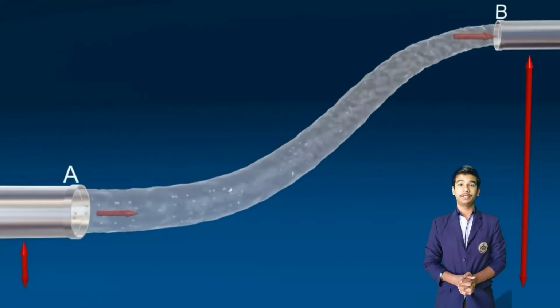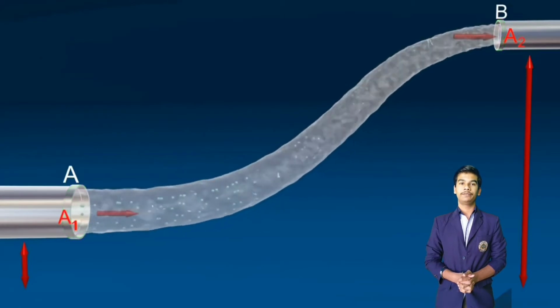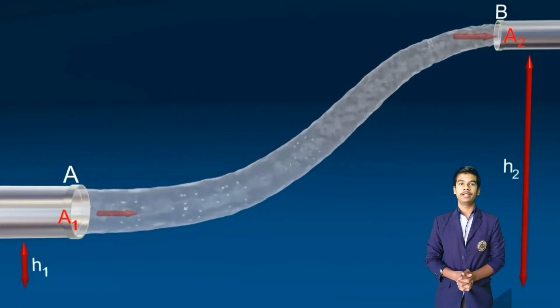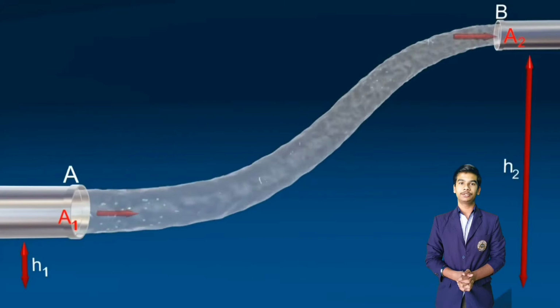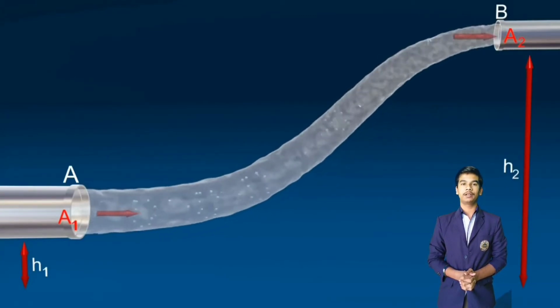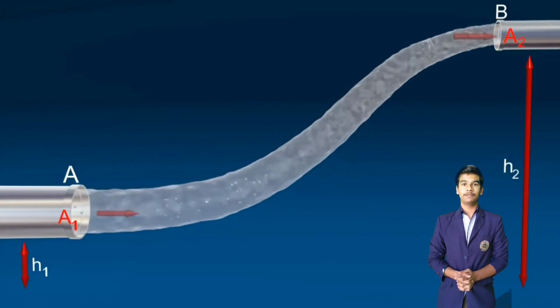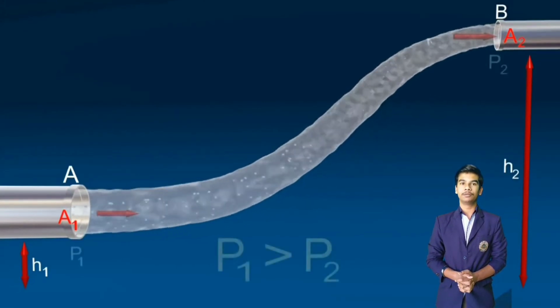Let's consider a different situation of a tube AB of different cross sections A1 and A2 at different heights H1 and H2. So it's clearly shown in the figure that A1 is greater than A2. Therefore P1 will be greater than P2.